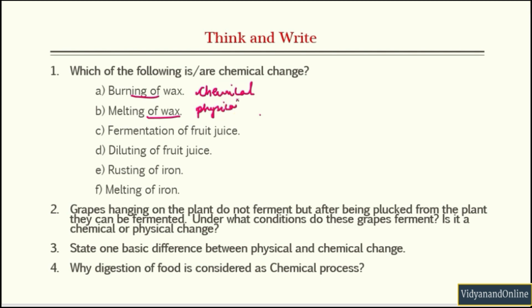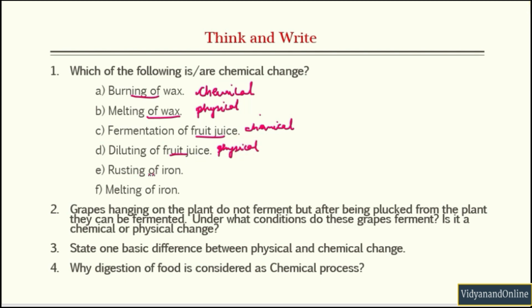What about fermentation of fruit juice? It would be a chemical change. Why? Because the fruit juice is basically being eaten up by yeast under anaerobic conditions, and the glucose present in the fruit juice is converted into alcohol. That is why it is a chemical change. Diluting of fruit juice, again you are adding water to fruit juice, so you can separate out fruit juice from the water, so you can say that it's a physical change, because adding water is not changing the property of